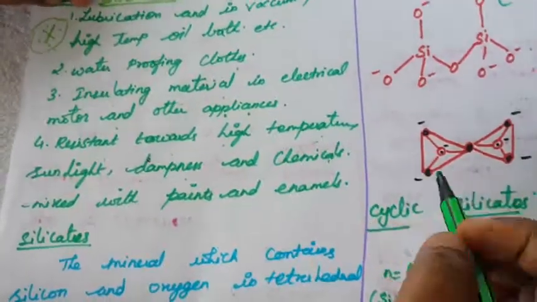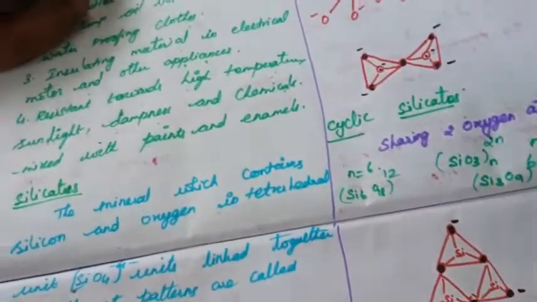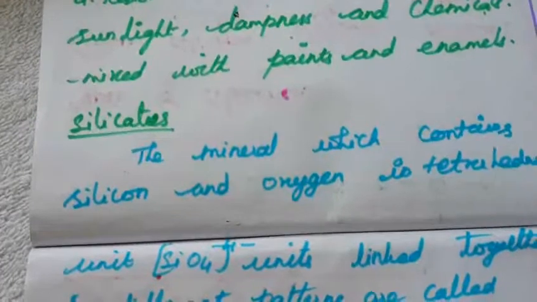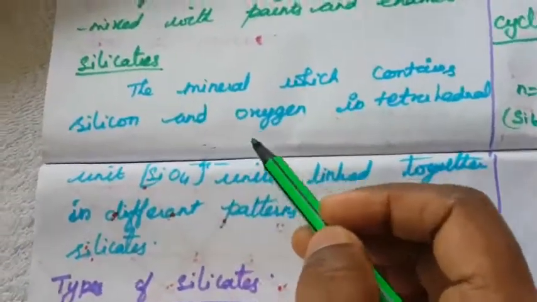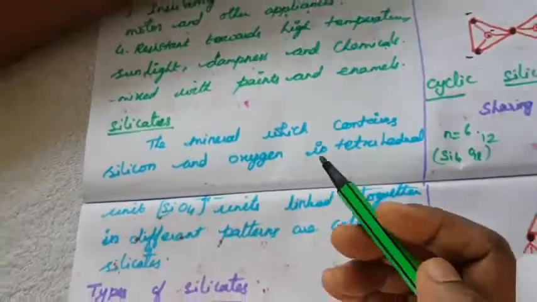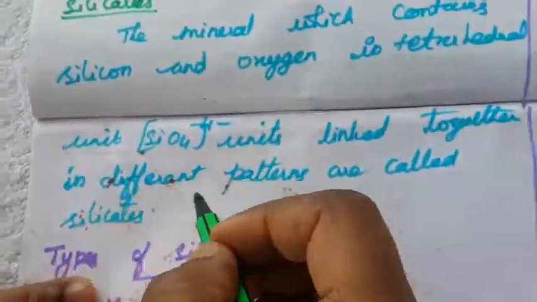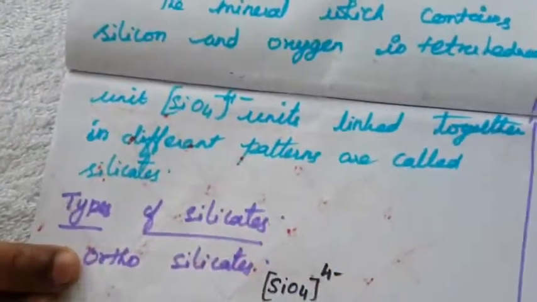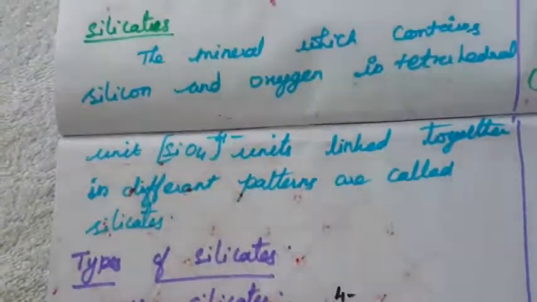Okay, next we are going to see silicates. What is meant by silicates? Silicates are minerals which contain silicon and oxygen in tetrahedral units. That is, SiO4 4- units linked together in different patterns are called silicates. What are the types of silicate?